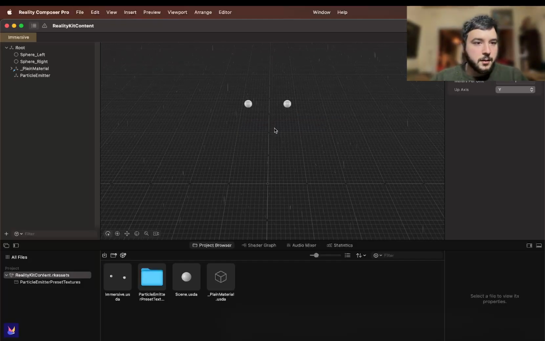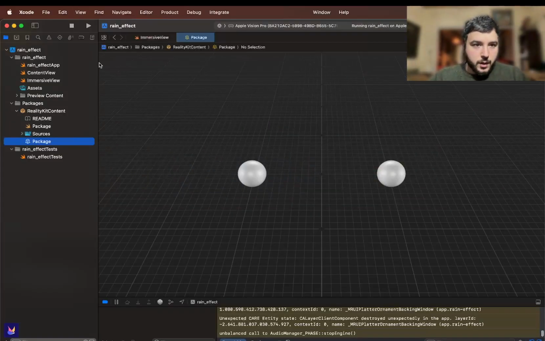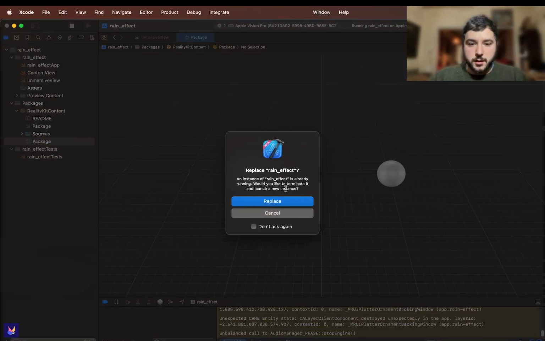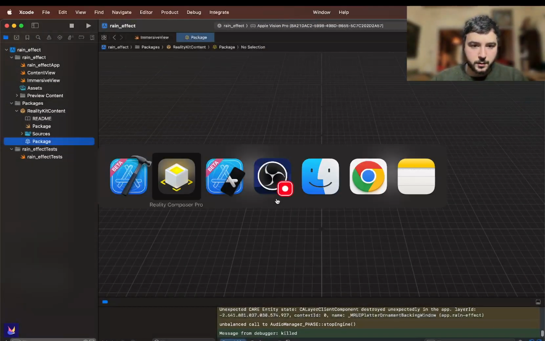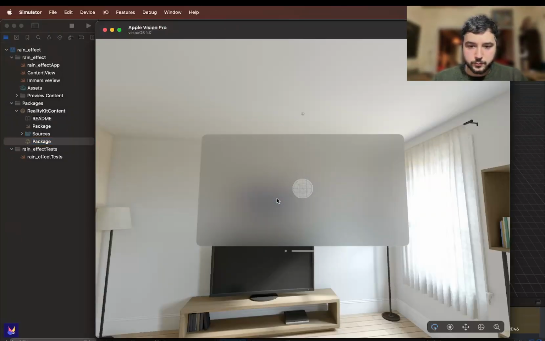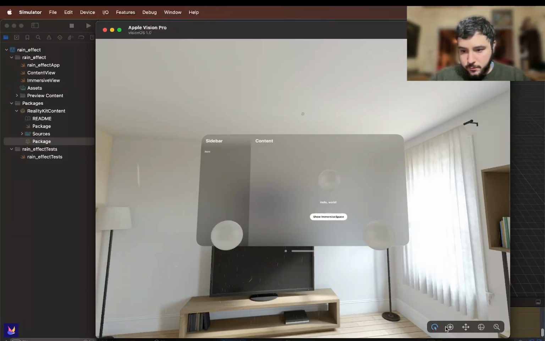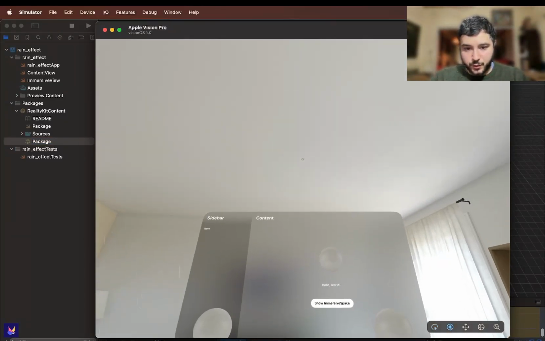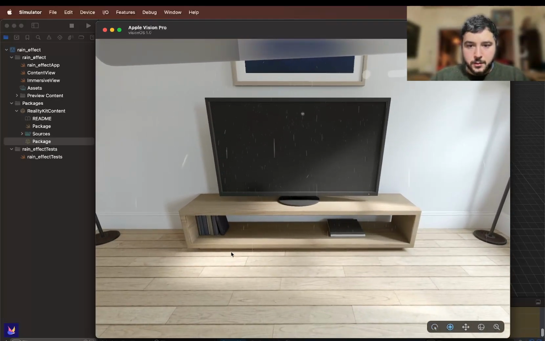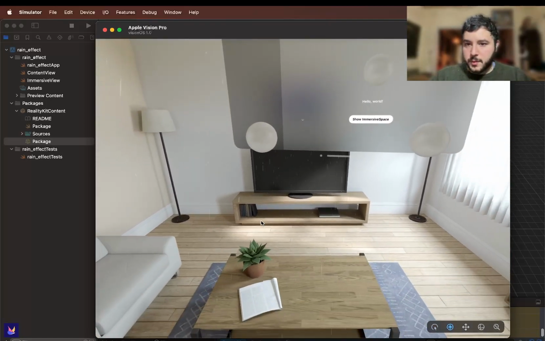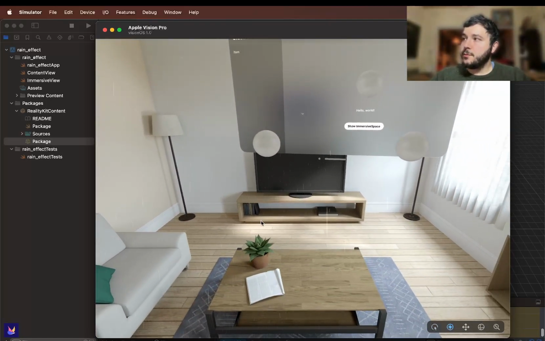I will go back to Xcode and run it again. And now we will press show. We are going to see that it's raining and the 3D models here. So that's it, basically the example of this video.